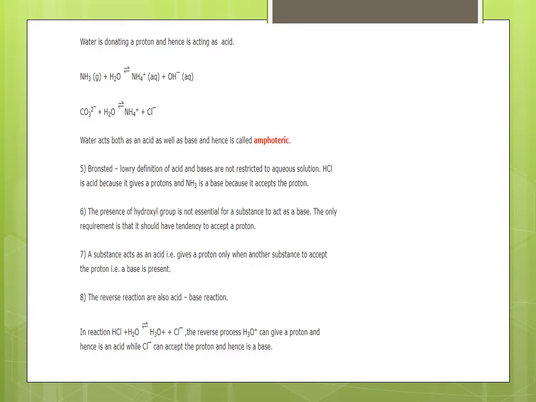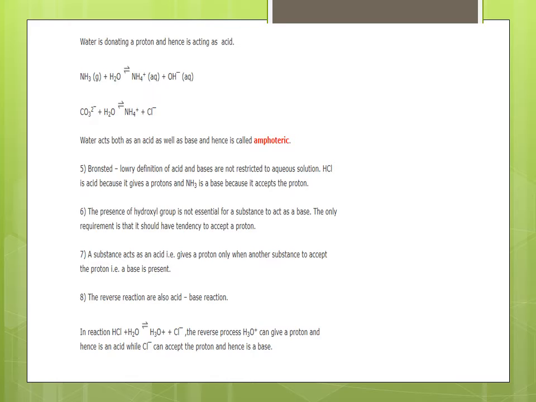Water is donating a proton and hence is acting as an acid. For example, NH3 plus water. Here water has lost H+. And another example, when it reacts with CO3 2-. Here also water has lost H+. Therefore water can act both as an acid as well as a base, hence it is called amphoteric.